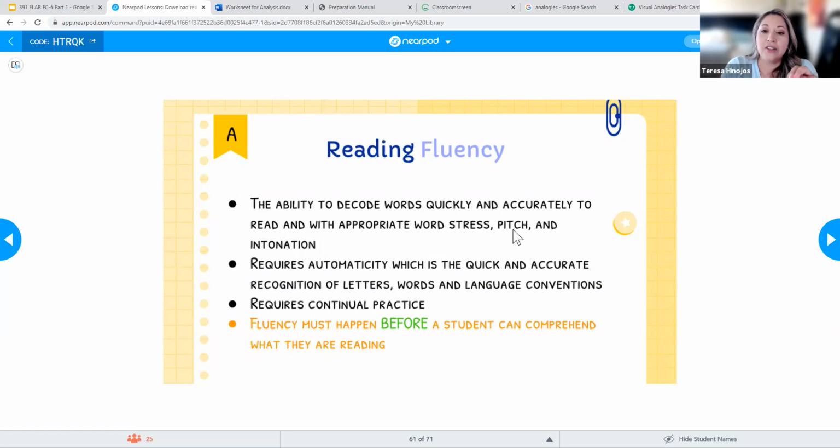There's pitch. For example, if I'm asking a question, I have that inflection, or intonation, at a different point. Like I said, are you crazy, right? My voice changes that pitch, as well as that intonation, depending on what I'm reading or how I'm reading. We want to make sure that we're reading the way we speak.